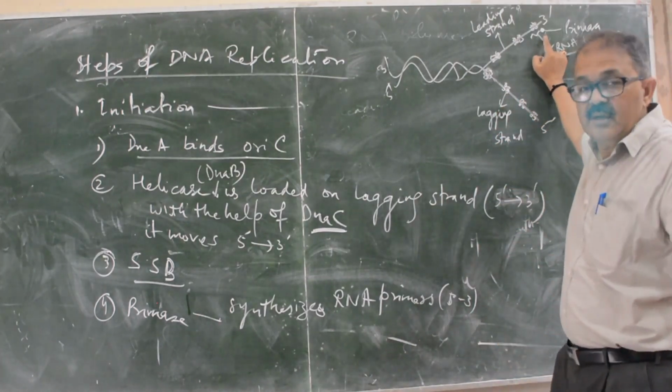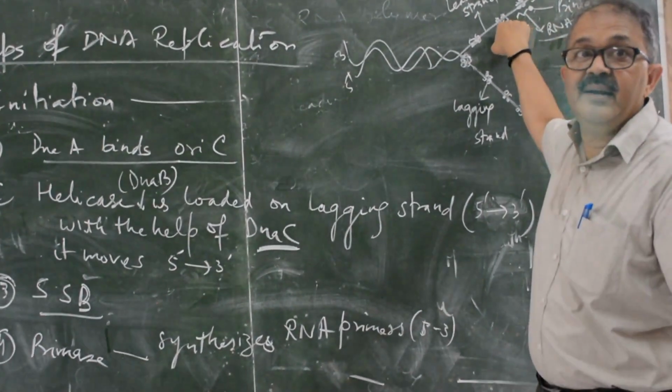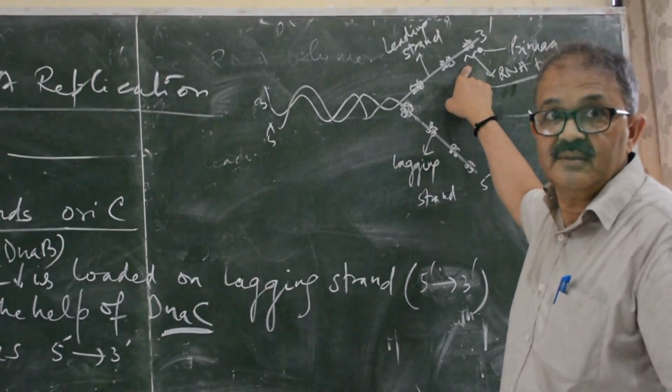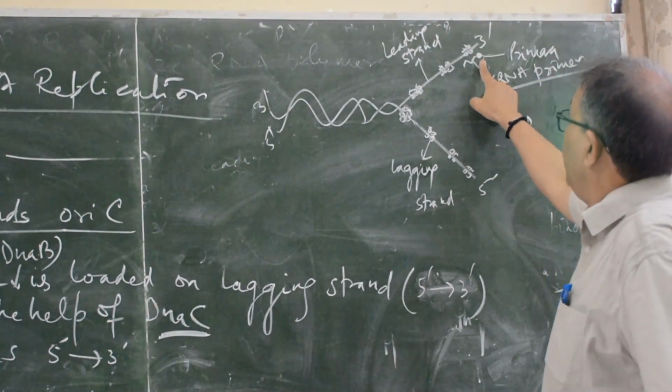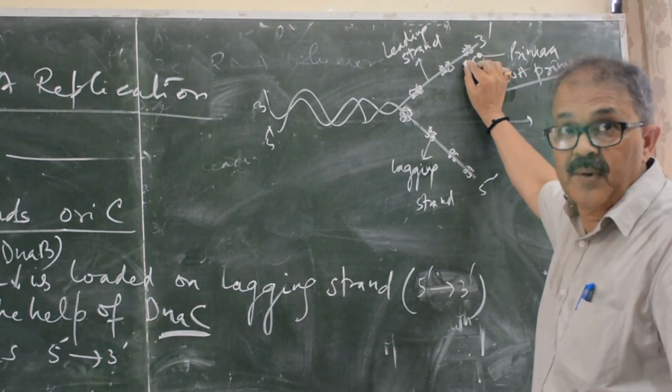Primase, why is it called leading? Because replication starts with the leading strand. This is primase enzyme, synthesizes a small fragment of the RNA primer.